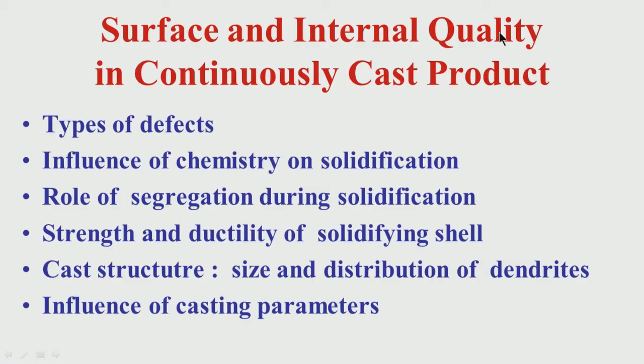Then the secondary cooling means when the slab or bloom or billet is coming out of the mold. So up below the mold, it is the secondary cooling we call it. There is direct cooling by water or mist, air mist. So there in the secondary cooling, what should be the cooling intensity, whether it should be more or less, what is the uniformity, how does it come down. So all these are very important issues as far as quality of the surface and internal portion of the cast